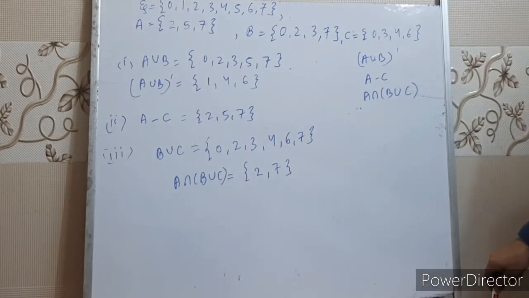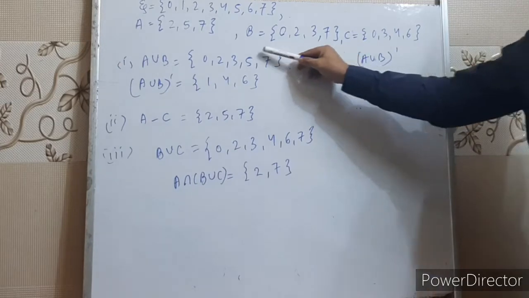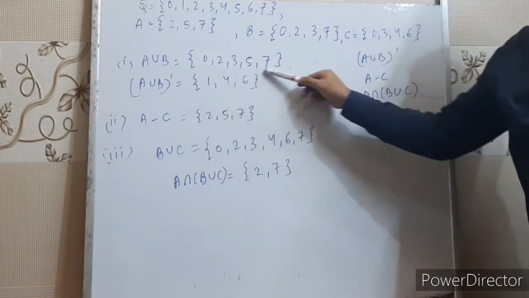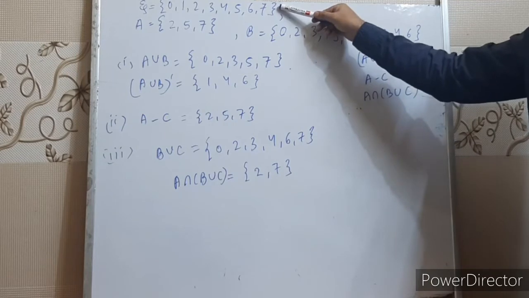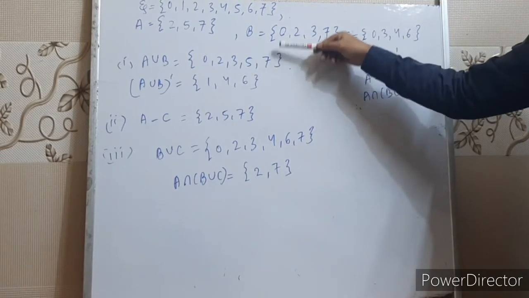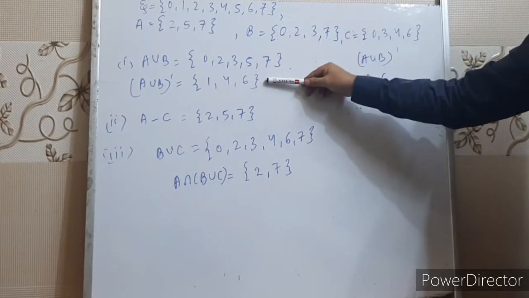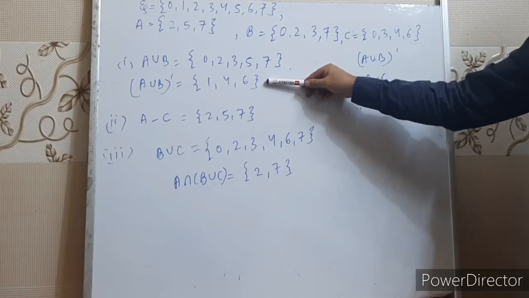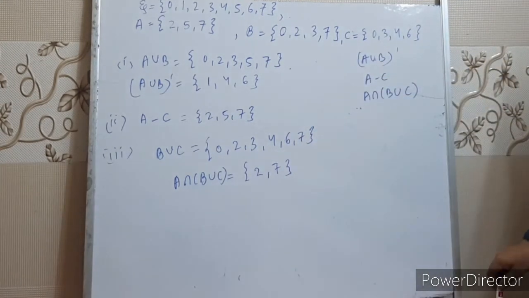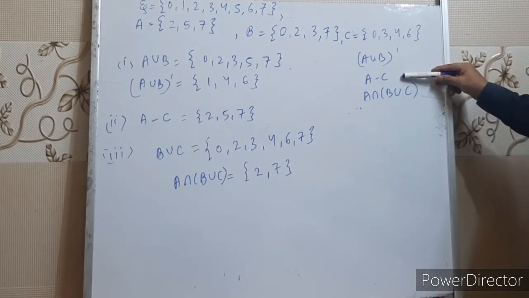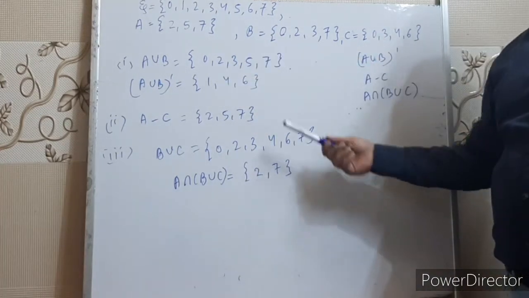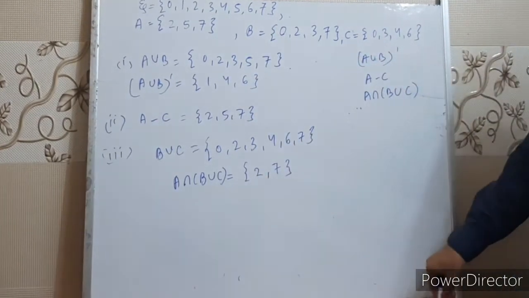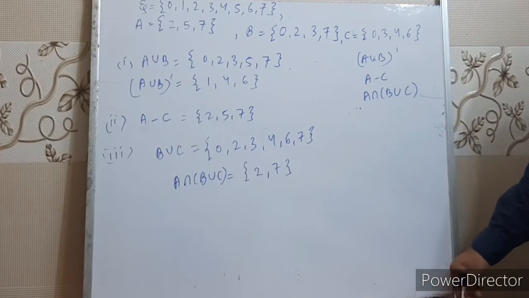And if we have to calculate the complement of this set, that means we have to exclude all these elements from the universal set. So if we exclude A union B from the universal set, then what are we left with? 1, 4 and 6. So this is our first answer. Next we have to calculate the value of A minus C. That means we have to exclude the elements of C from A. So there are no elements common. So A minus C will be A itself. That is 2, 5, 7.